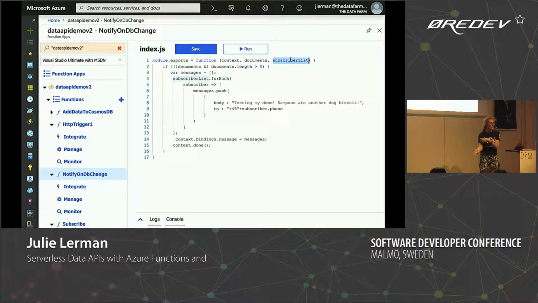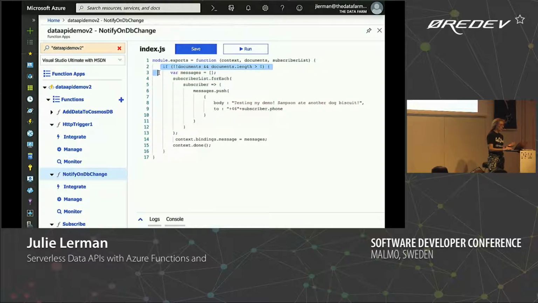So it's doing that select using the SQL API against Cosmos DB on the subscriber database, and that's what's coming in through the input binding. I'm not asking for it in my code. That's actually just coming in. As soon as it's triggered, before it comes to my code, it goes and gathers all of the data that's supposed to come in from the input binding. So all of it is ready and waiting for me, and then I can write some code.